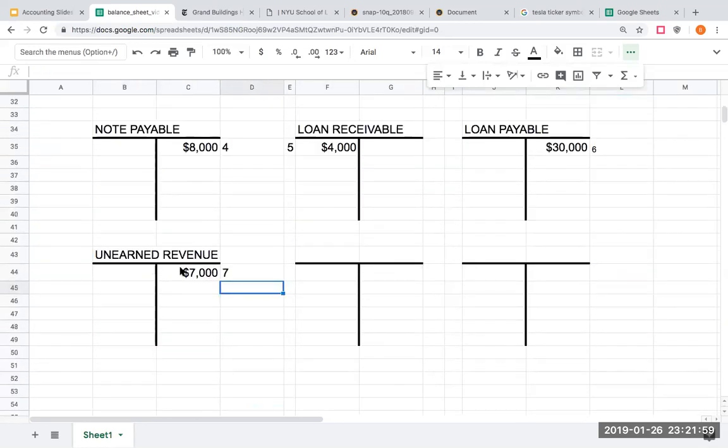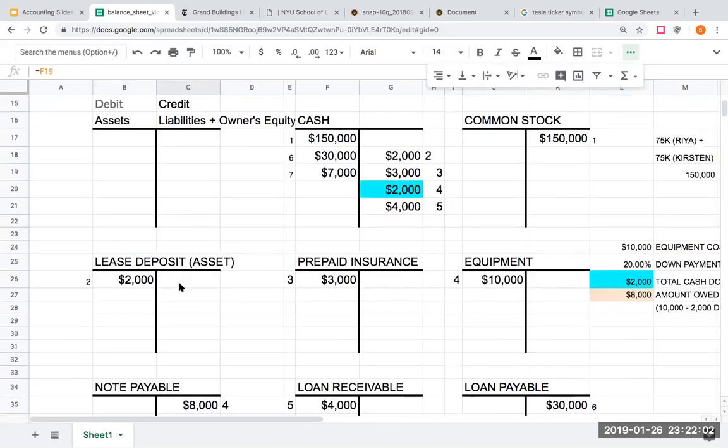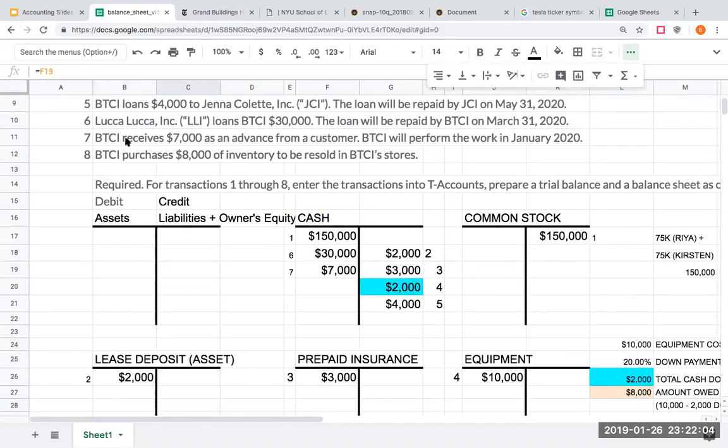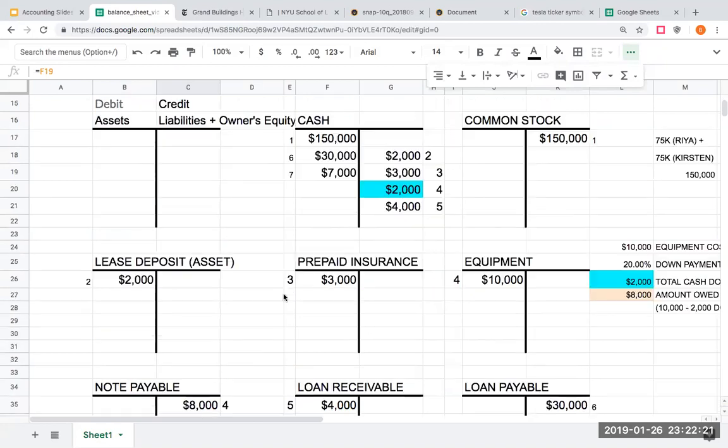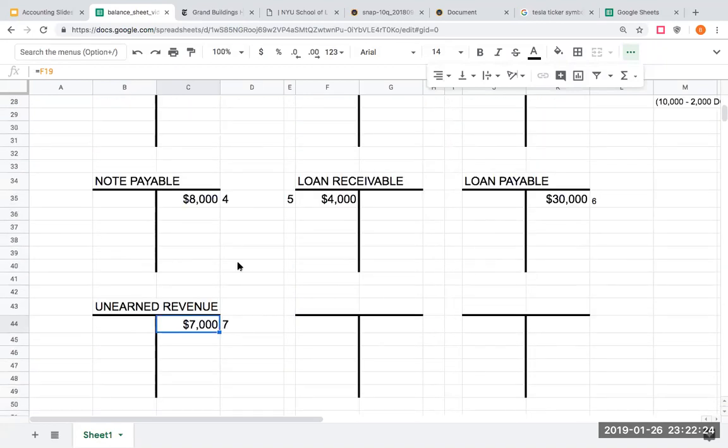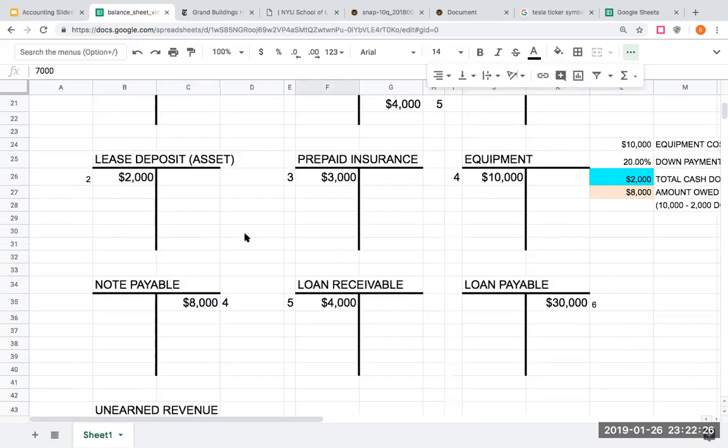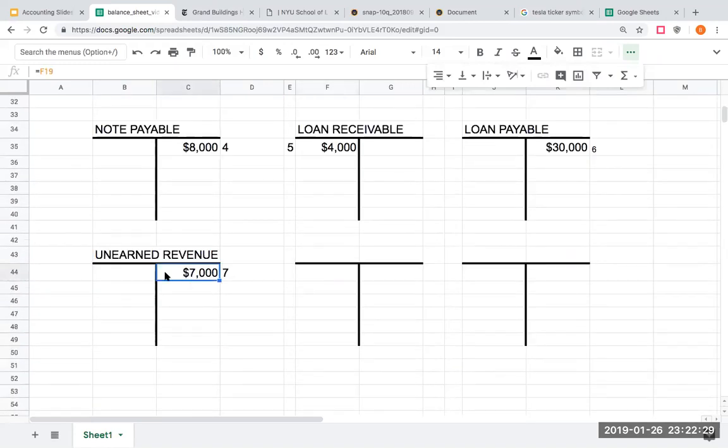Now remember, this unearned revenue has a credit balance. Why? It is a liability. I've received money as an advance for future work I need to perform. I have not earned the revenue yet. I haven't performed the service. I'm going to be performing it in the future. Therefore, I'm going to be calling this an advance. So I'm going to debit cash here for the $7,000, and I'm going to credit this unearned revenue. If you called this an advance from customer, and as long as you're classifying it as a liability, I'm fine with it.